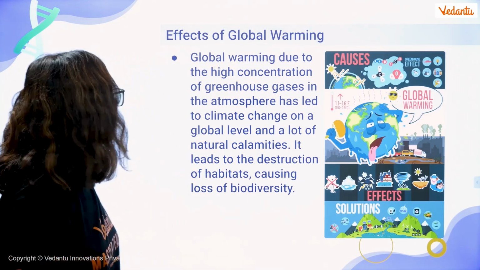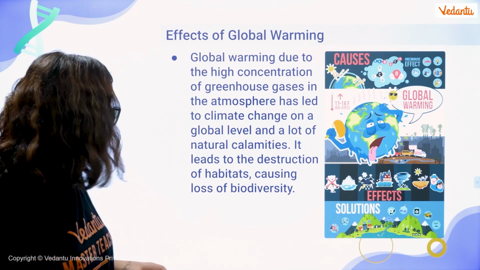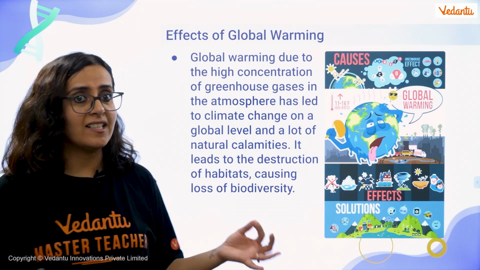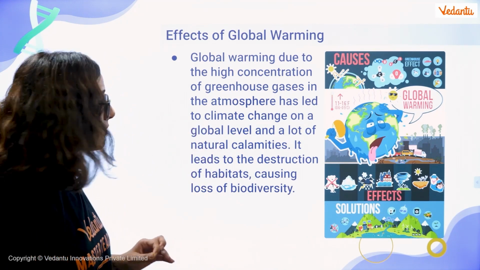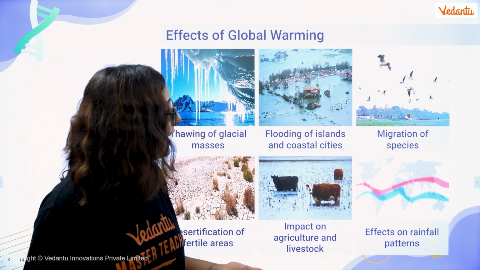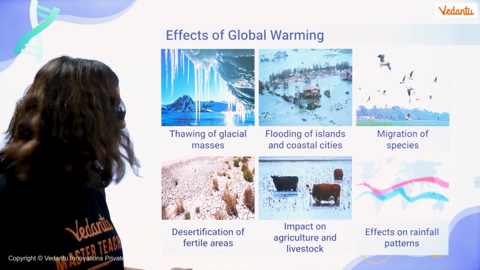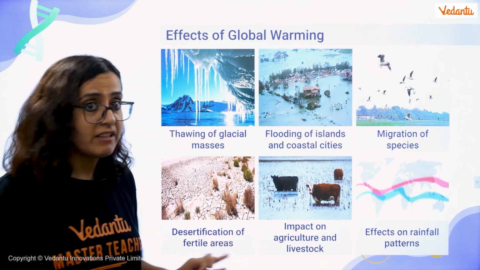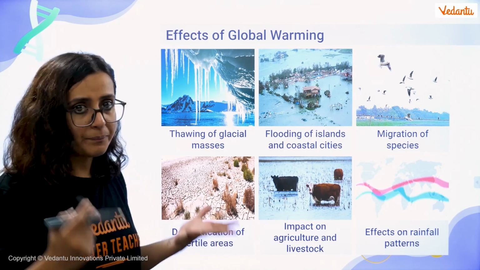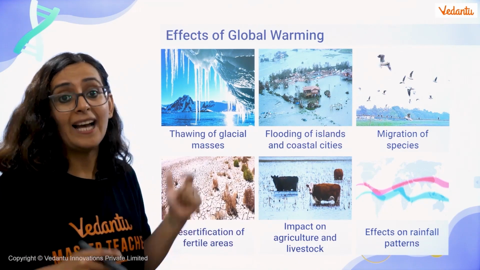As you can see, because of this global warming, many natural calamities happen, right? It leads to destruction of habitat, causing the loss of biodiversity. So it has some really serious implications. Let's check them out. Melting of glaciers, flooding of the islands and the coastal cities, migration of the birds, desertification of the fertile area, agriculture and livestock are even affected, and effects on the rainfall pattern. Some really serious effects you can see on the screen right now. And yes, global warming is happening as we speak.